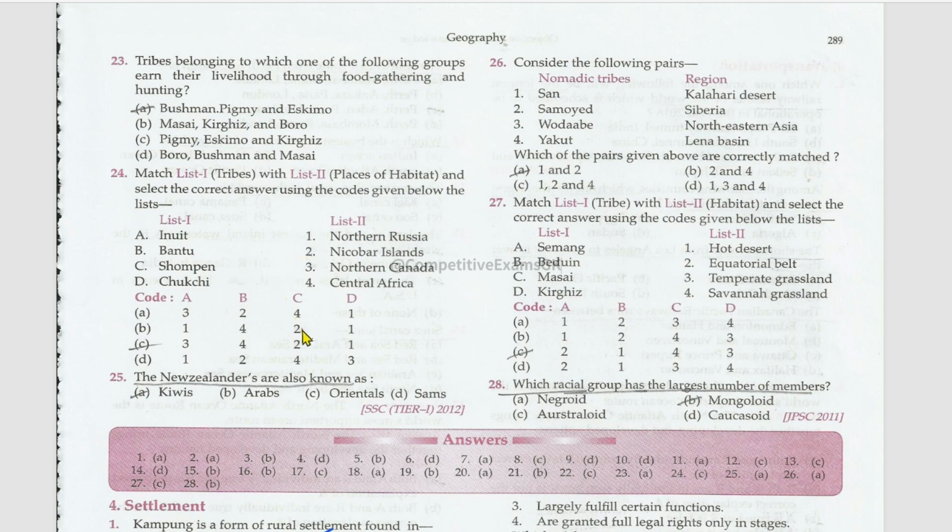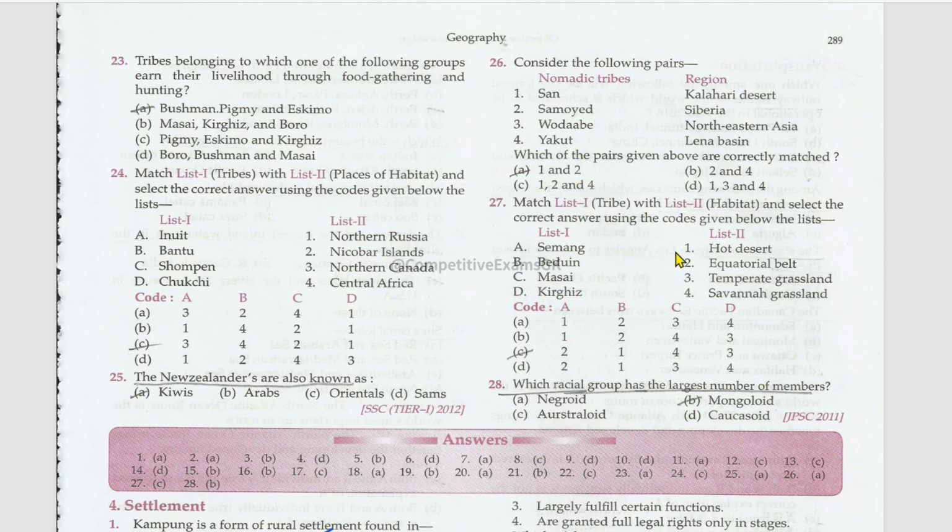This is repeated matching actually. The New Zealanders are also known as Kiwis. And the matching nomadic tribes and regions. Which of the pairs given above are correctly matched? Sam, Kalahari Desert; Samoyed, Siberia; Wodabe, Northeastern Asia; and Yakut, Lena Basin. Third and fourth are not correctly matched. First and second are correctly matched.